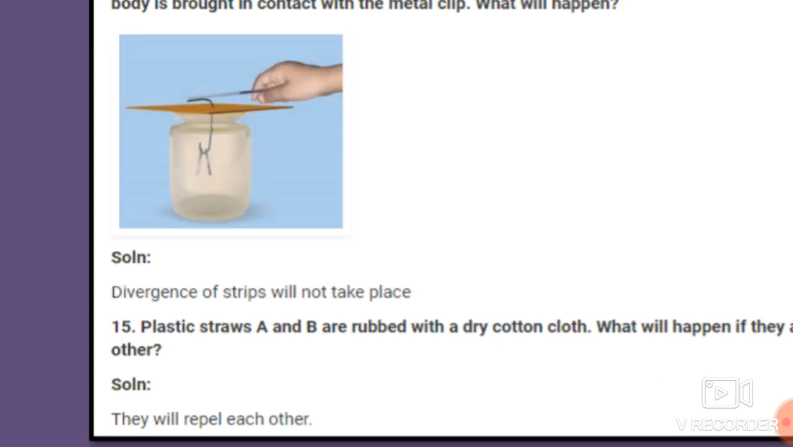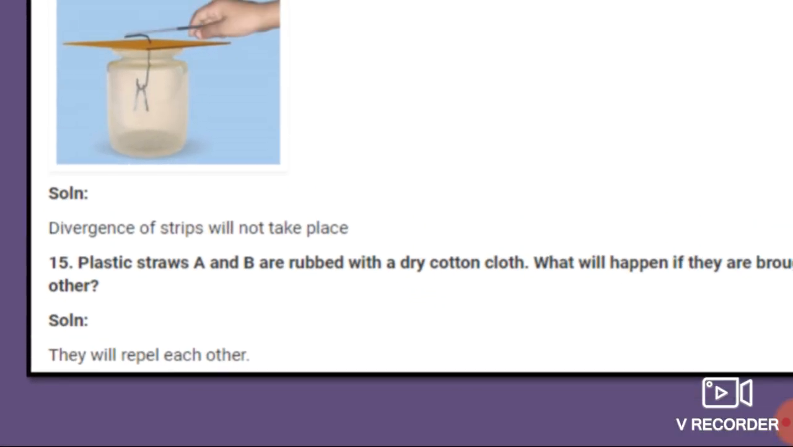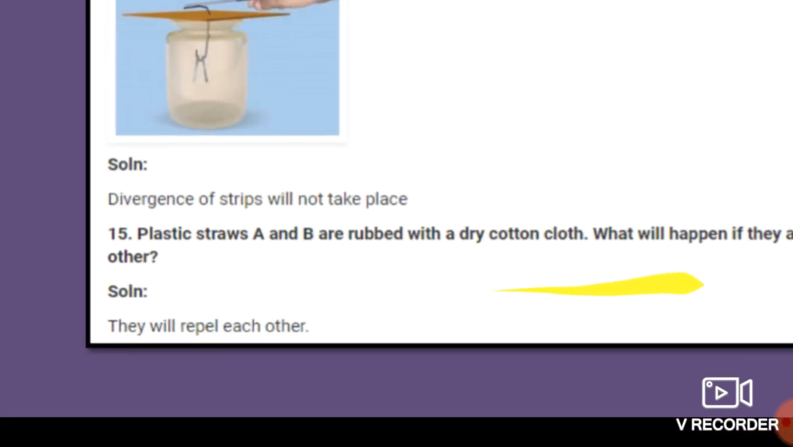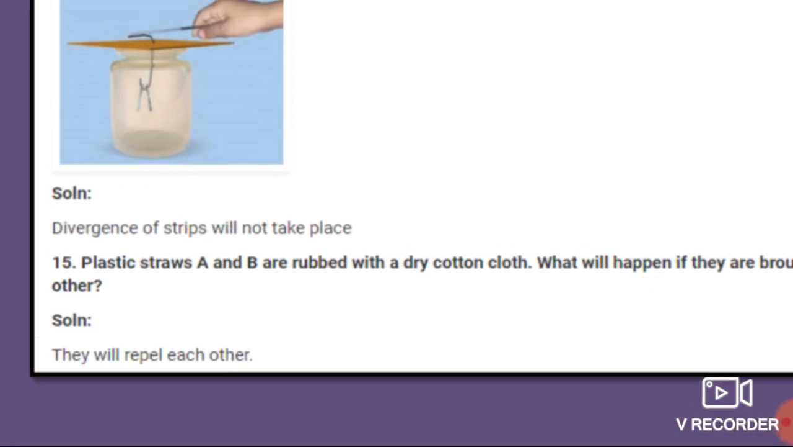The next question: plastic straws A and B are rubbed with a dry cotton cloth. Whenever these plastic straws A and B are rubbed with a dry cotton cloth and brought near each other, what will happen, students? They will repel each other.